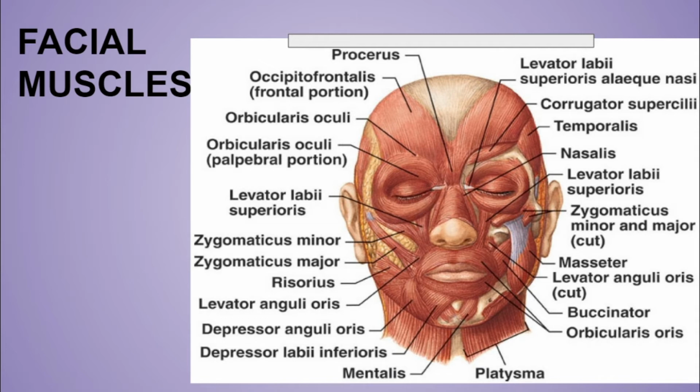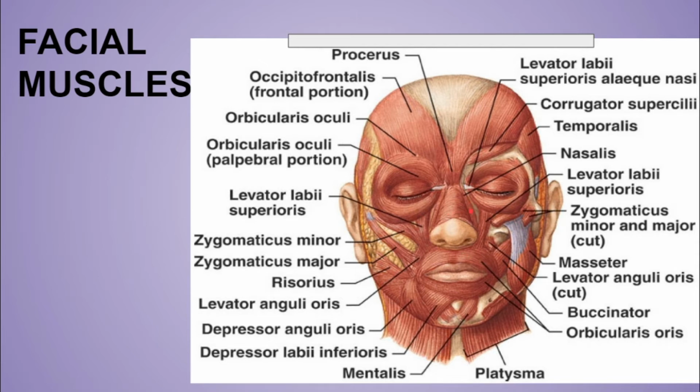This muscle is also known as the whistling muscle because it helps to shape the mouth into the whistling shape, meaning you are able to whistle because of this muscle. We'll talk about common facial expressions and the muscles that produce them in detail later in this video. Now next is the levator labii superioris alaeque nasi.